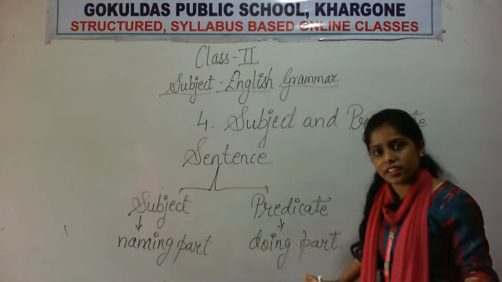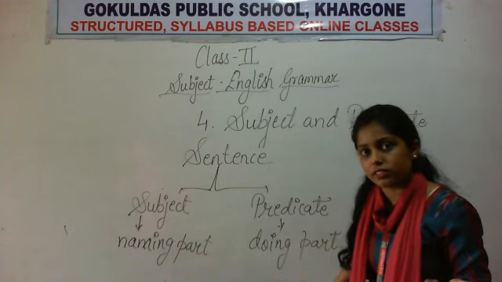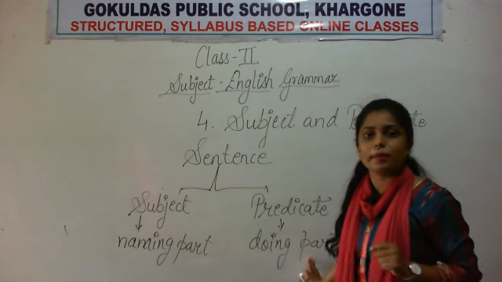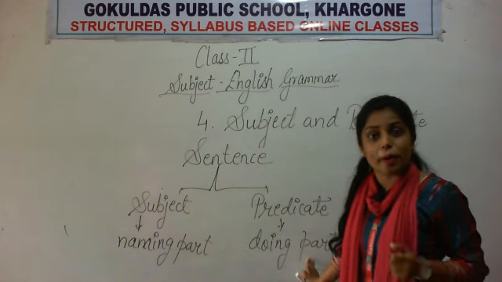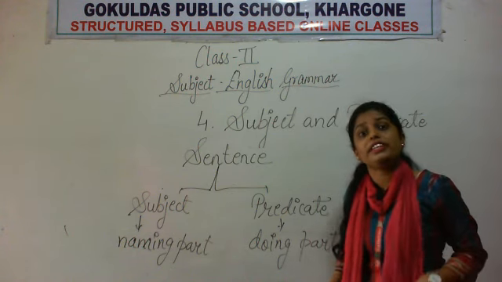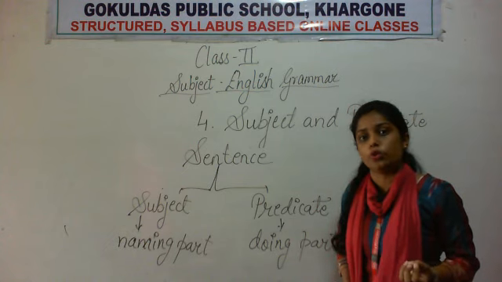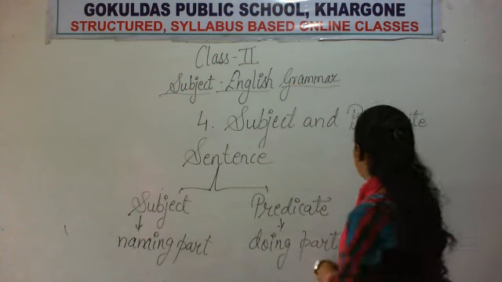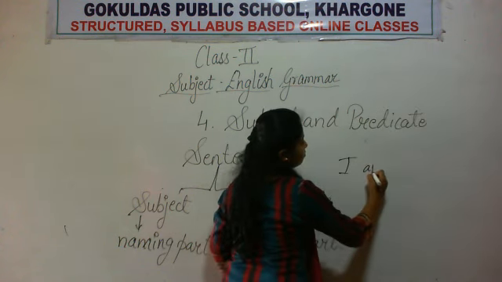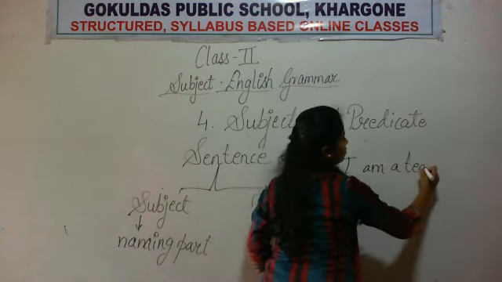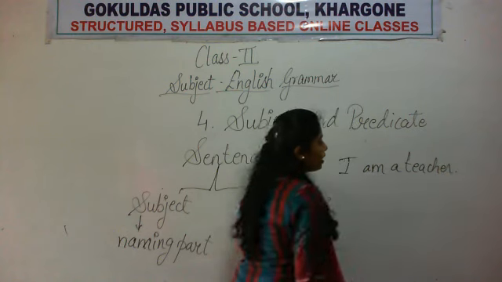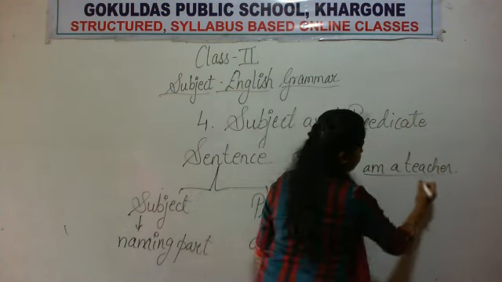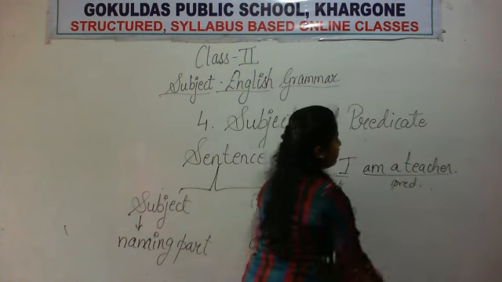Predicate बता रहा है मैं क्या कर रही हूँ, right? It has the verb in it. ठीक है? Then if I tell you that I am a teacher, तो अभी यहाँ मैं पढ़ा नहीं रही हूँ. I am a teacher. That means मैं teacher हूँ. Okay? So this is also the predicate. I am a teacher. Okay? So here I is the subject. Am a teacher is the predicate.